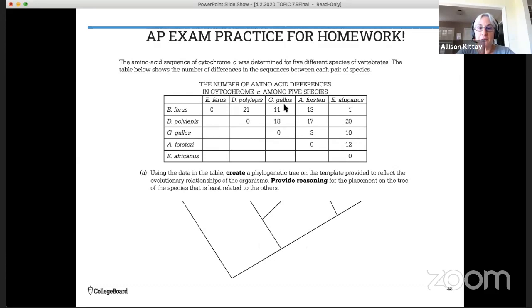So you're just going to write those organisms where you think they belong here, and then provide reasoning for why you placed them on the tree, and why the species that is least related to the others is placed where it is. If you want to do this, you can take a picture, do a screenshot, or this will be recorded and you can come back to it later to do your homework.